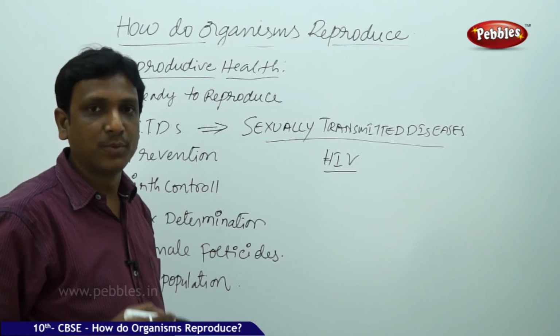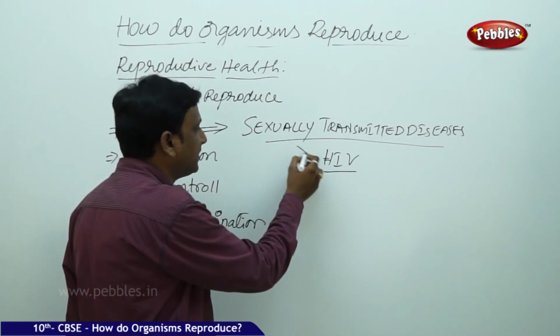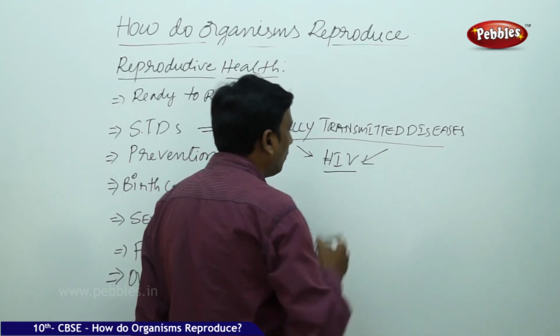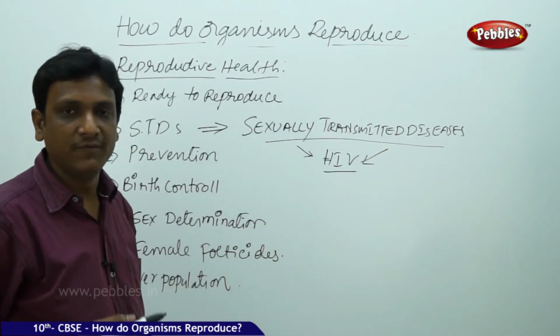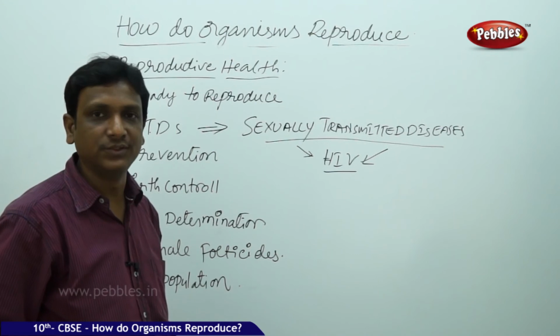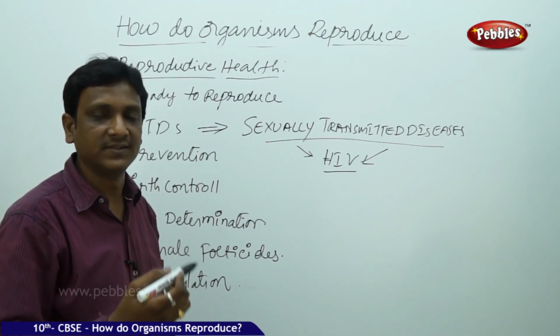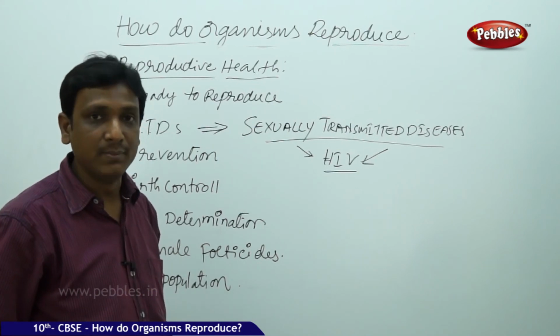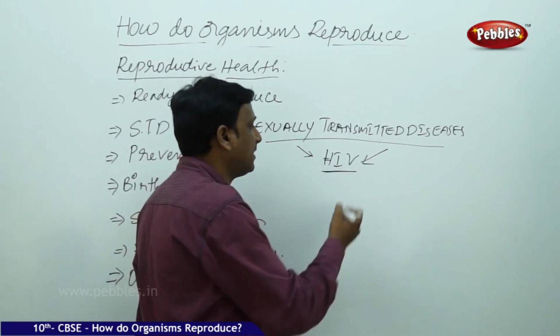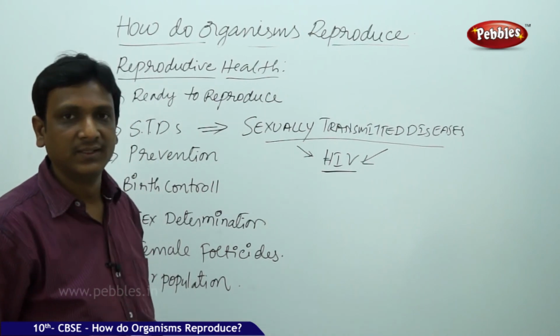So if you have unprotected sex with strangers you don't know, or even if you have known the person for a few days, you don't know his health status, his health condition. You don't know how much infection he has in his blood. He might be infected with HIV, or with syphilis or gonorrhea.